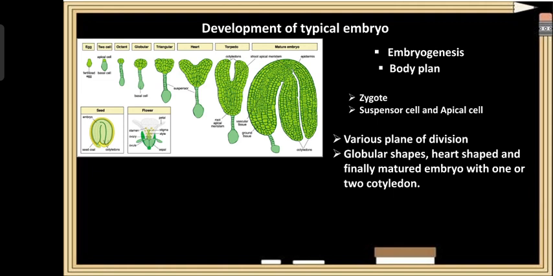The apical cell undergoes a series of divisions giving rise to a proembryo. During the development of the proembryo, it divides in various planes, resulting in the embryo passing through the globular shape, heart shape, and finally becoming a mature embryo having two cotyledons or one cotyledon. So what is the function of a suspensor cell? The suspensor cell is always attached to the embryo. As the suspensor cell divides, it elongates and pushes the developing embryo deep into the nutritive tissue.